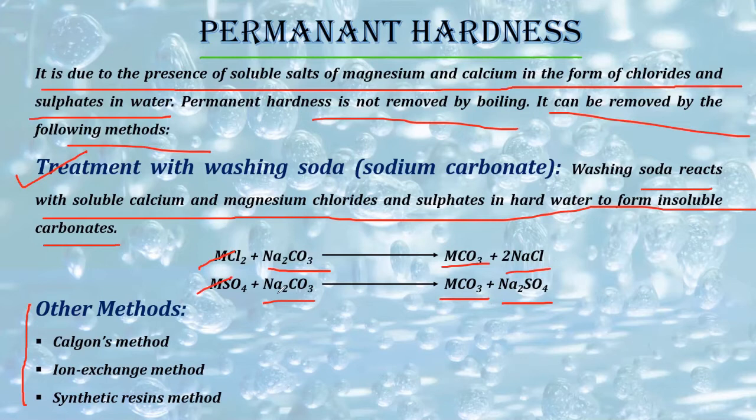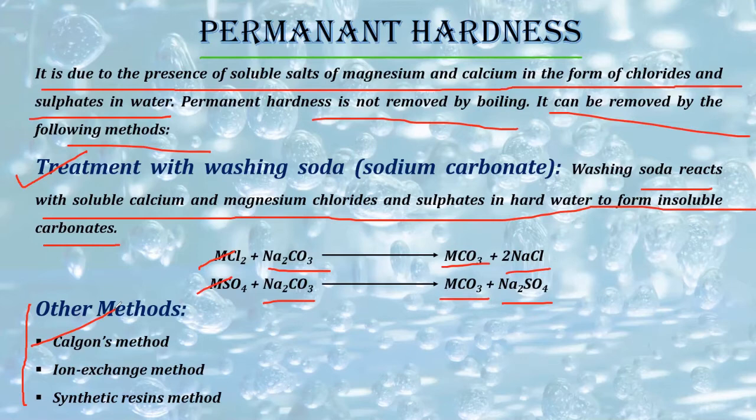Number two, the second method is Calgon's method. Now here the method has not been explained in that way, but I will tell you what Calgon is and how this method is being done. Calgon is sodium hexametaphosphate, Na6P6O18, right? Sodium hexametaphosphate. Now this particular thing, if added to the hard water, what will happen?